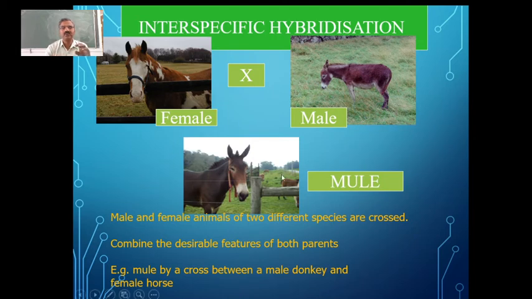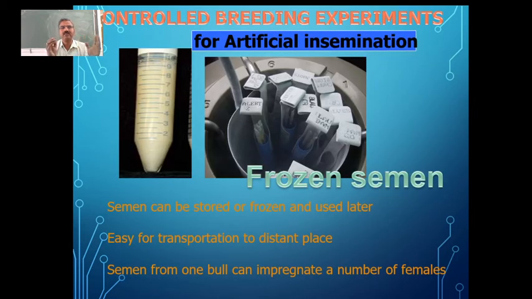The mule is an example. It is infertile, in the sense that it cannot reproduce, and it is very advantageous because it can be used as a vehicle in the mountains by mountaineers. So this is about interspecific hybridization, and we have inbreeding and also outbreeding.